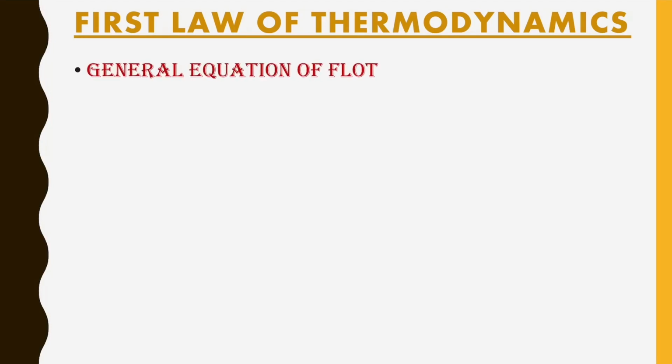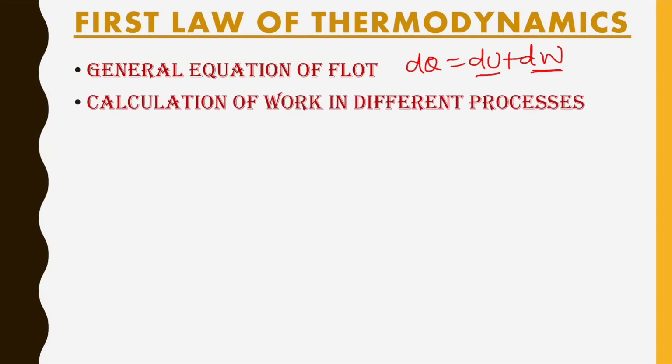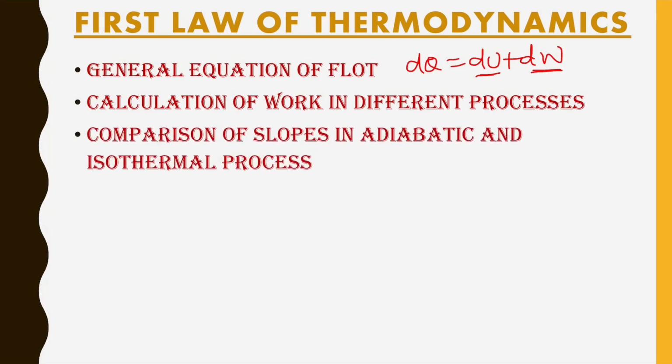In the first law of thermodynamics, the basic thing is the general equation of FLOT, which is dq equals du plus dw. It means whatever heat is given gets converted into internal energy and work done. We all know that. Next is calculation of work in different processes. We have different processes like adiabatic process, isochoric process, isobaric process. In all the processes, what is the formula of work done? That we will calculate. And after this, comparison of slopes in adiabatic and isothermal processes.